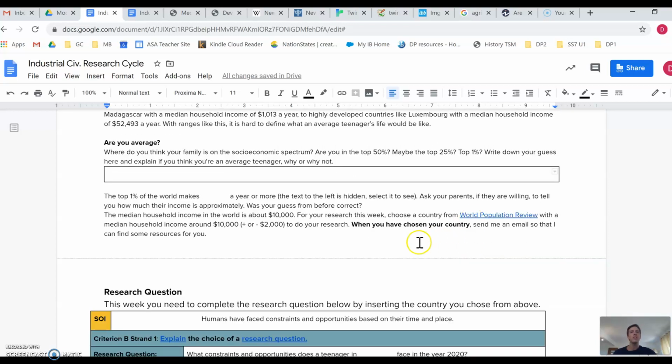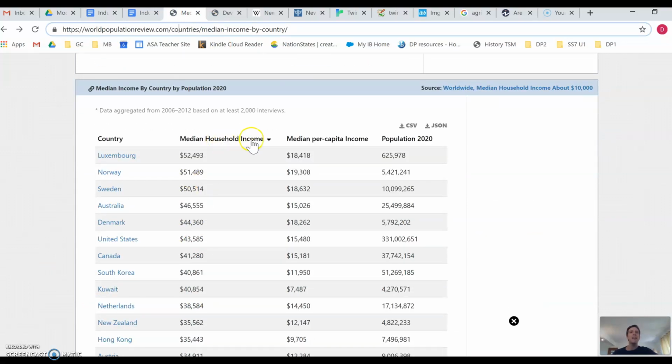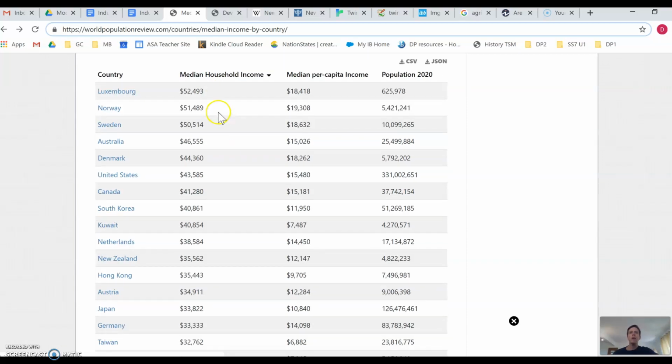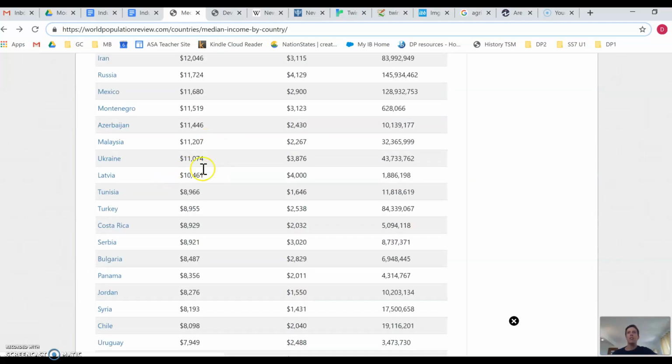For our research, we're going to be looking at what some average teenagers in the world are like. The median household income in the world is about $10,000. For your research this week, I want you to go to this website, which will take you here, and you can look at what the median household income is all over the world. Scroll down to $10,000, so countries in this range: Ukraine, Latvia, Tunisia, Turkey.